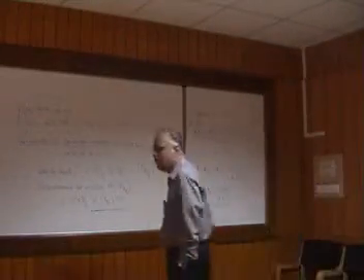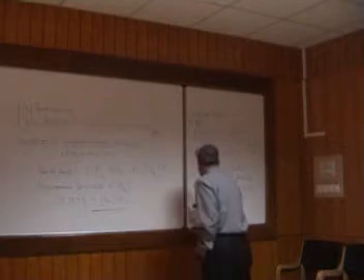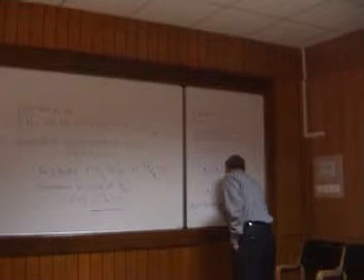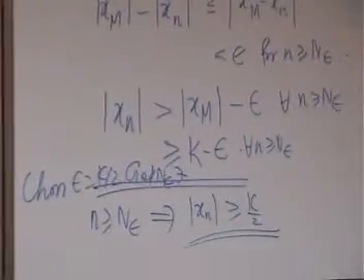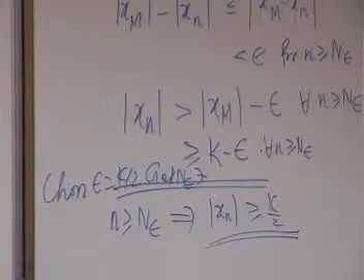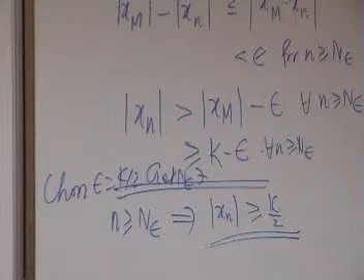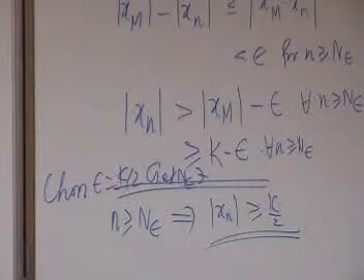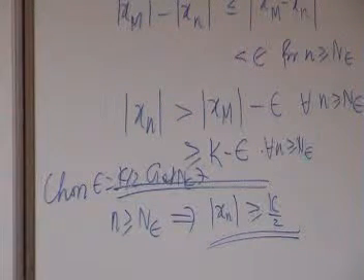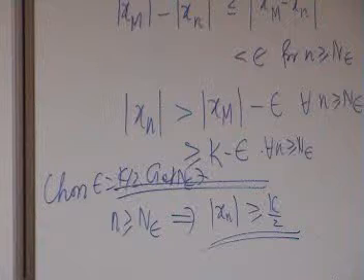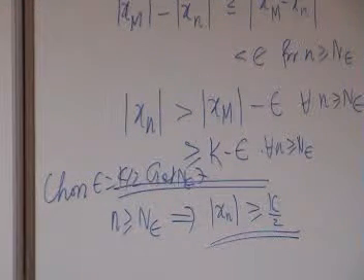So the conclusion is the following. Choose epsilon equal to k by 2, get n epsilon such that n greater than or equal to n epsilon implies mod xn greater than or equal to k. So what is our conclusion? A proposition that we write. Proposition will follow if we have studied subsequences, etc., later. We haven't finished that yet, so it has to be done this way.